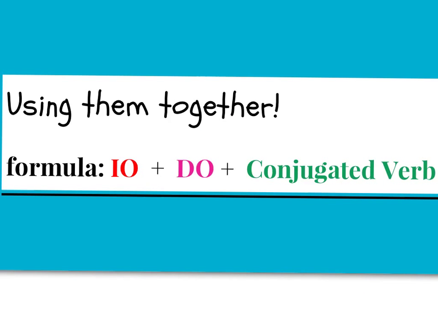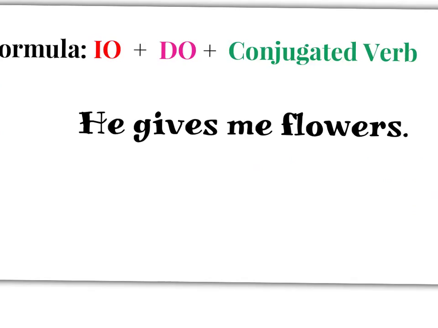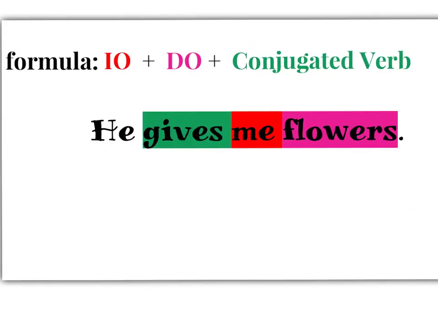Now let's talk about how you use them together. It's a very simple formula. You have your I-O, your D-O, conjugated verb. Por ejemplo, he gives me flowers. Okay, let's first identify what our I-O and D-O are. My I-O is me. He gives me flowers. To whom does he give them? Me. So I know that my I-O is me.